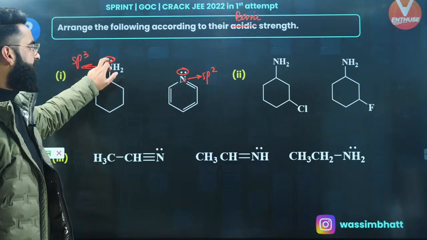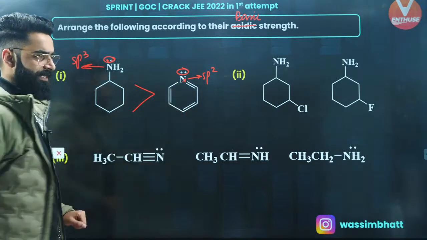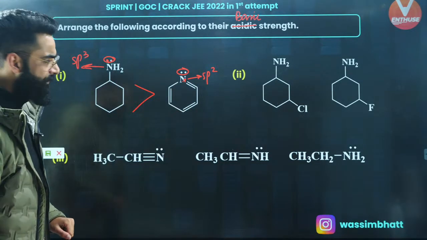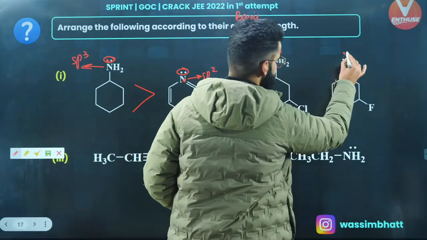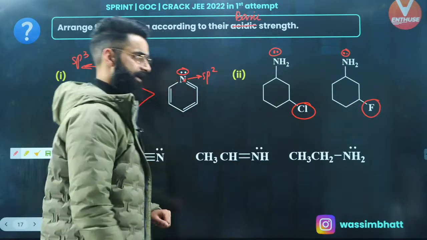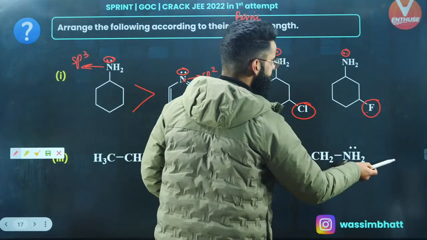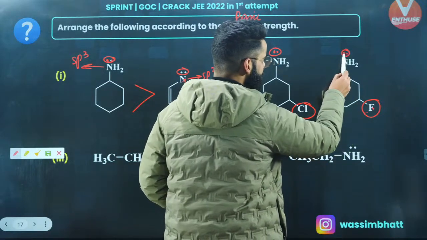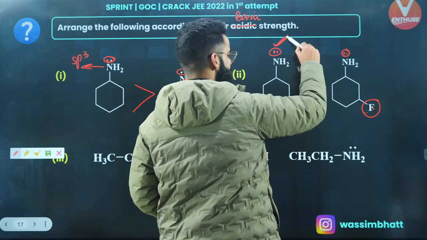I'll say lone pair availability is more in the first case, which makes the first one more basic than the second one, right? Perfect. Again, the simpler one. Similarly, this nitrogen is carrying the lone pair, this nitrogen is carrying the lone pair, right? But over here, there is chlorine attached, and at the same position, there is fluorine attached, right? Now, people, fluorine being more electron withdrawing, so availability of lone pair over here will be lesser than the availability of lone pair over here, right?